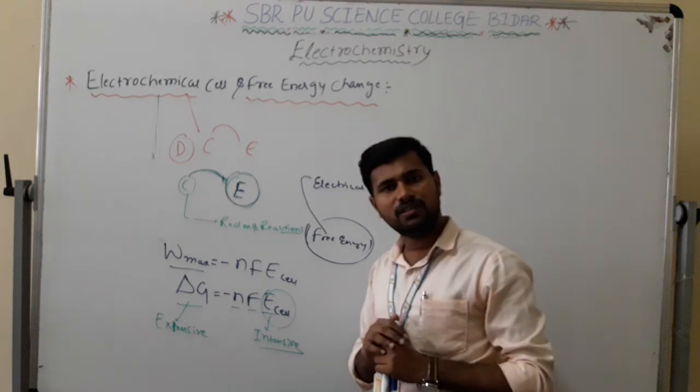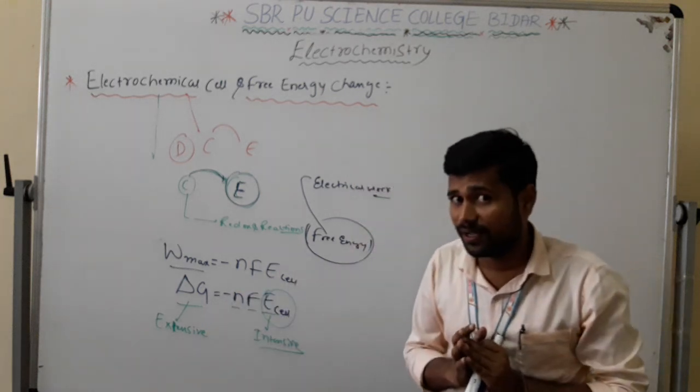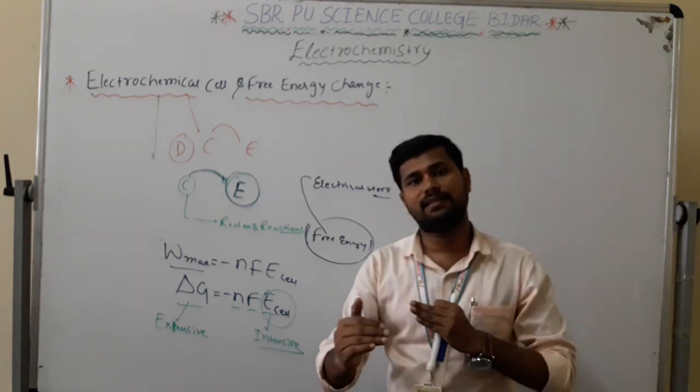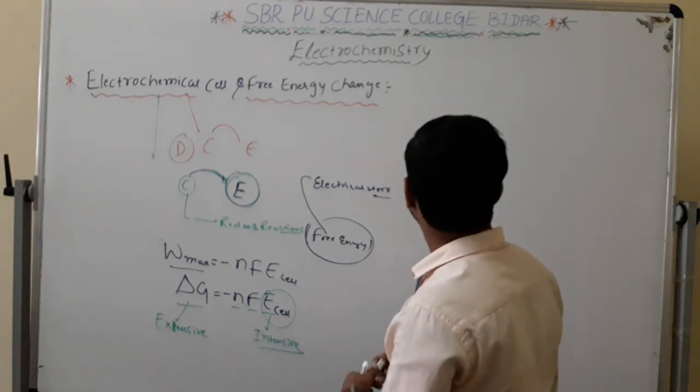Sir, what is the meaning of this? Sir, why are you talking about extensive and intensive? What is the reason behind it? See, this is a very basic thing where we should learn extensive and intensive properties. Let me write it down.